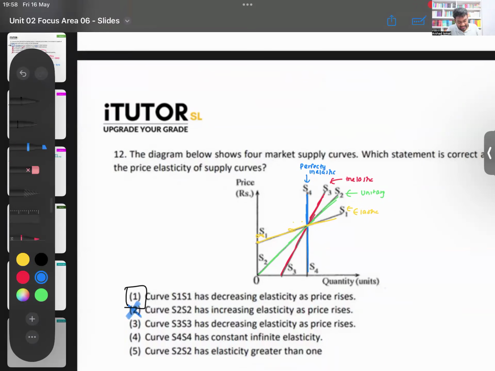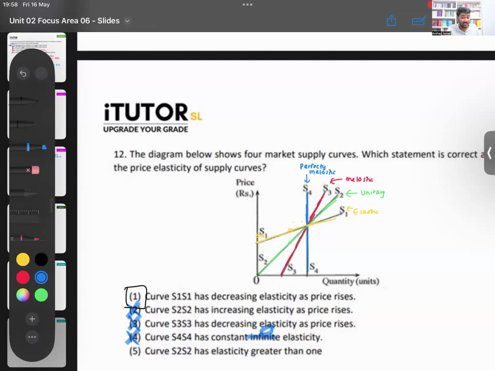Wrong. S3 has decreasing elasticity. Is that correct? S3 is the inelastic one. Does the PES decrease along the curve? No, it increases along the curve. Wrong. Curve S4 has constant infinite elasticity. S4, constant, right? But is it infinite? Perfectly inelastic, the number is 0. So that is wrong. Curve S2 has elasticity greater than 1.